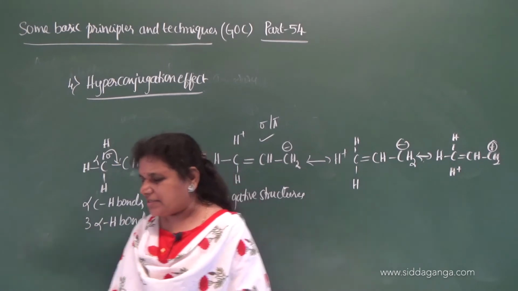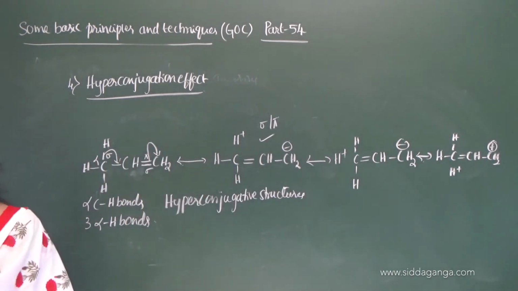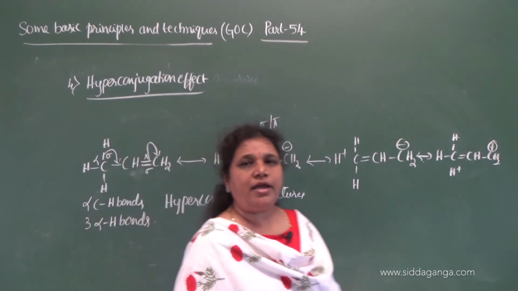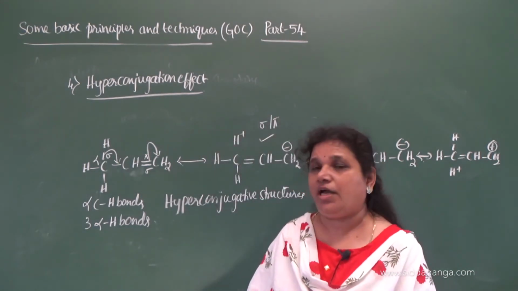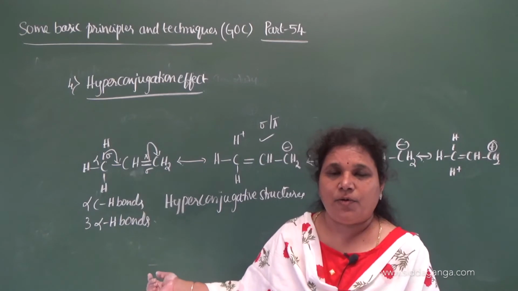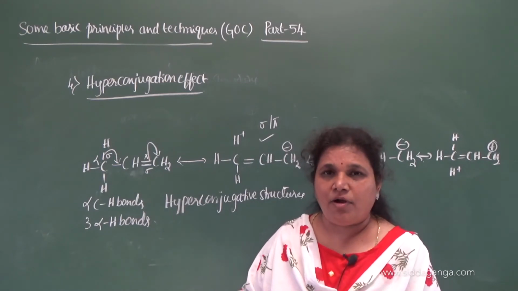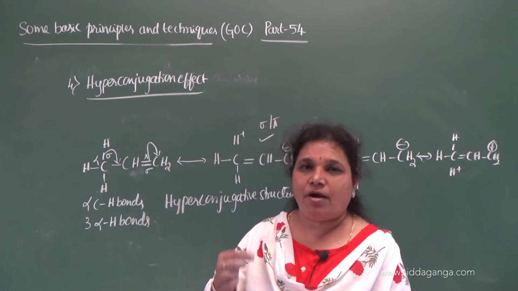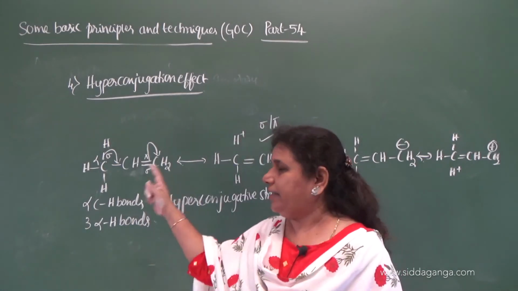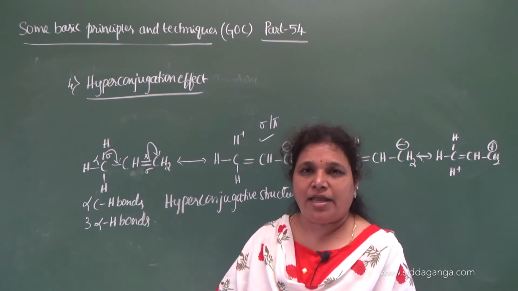So what is the condition? The condition is that whenever an alkyl group containing an alpha C-H bond is attached to an unsaturated compound containing a double bond, or to an empty p orbital, then the delocalization of the sigma electron takes place.